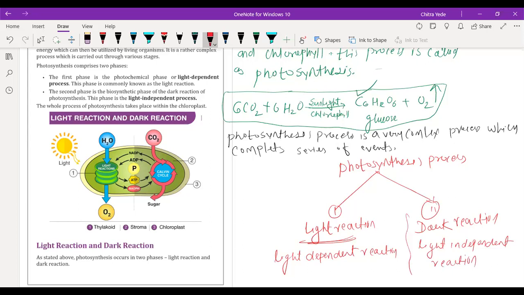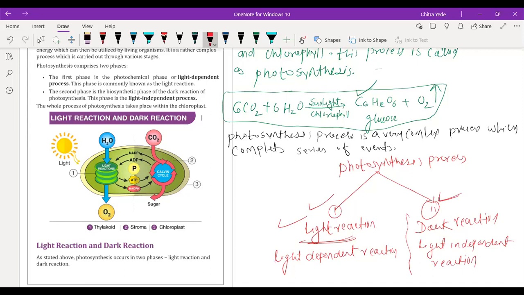So on the basis of the requirement of light or not, the major part of the photosynthesis reaction is divided into two categories. One is called light reaction, also called light dependent reaction, and another is called dark reaction, or light independent reaction. Okay, so now we are going to understand about the light reaction and dark reaction.